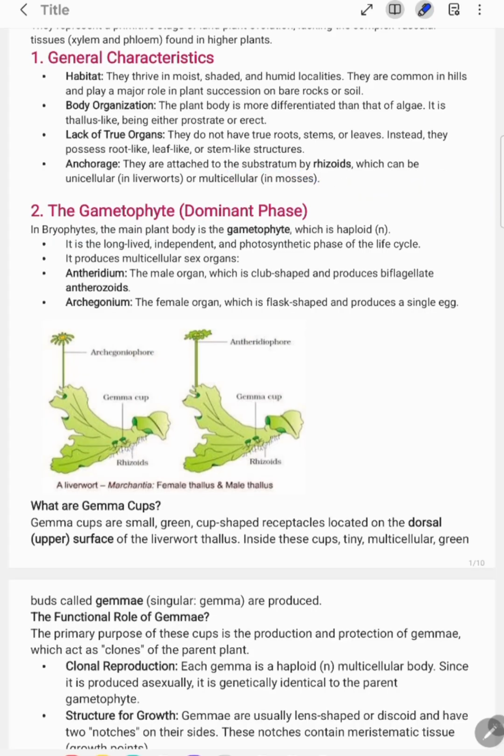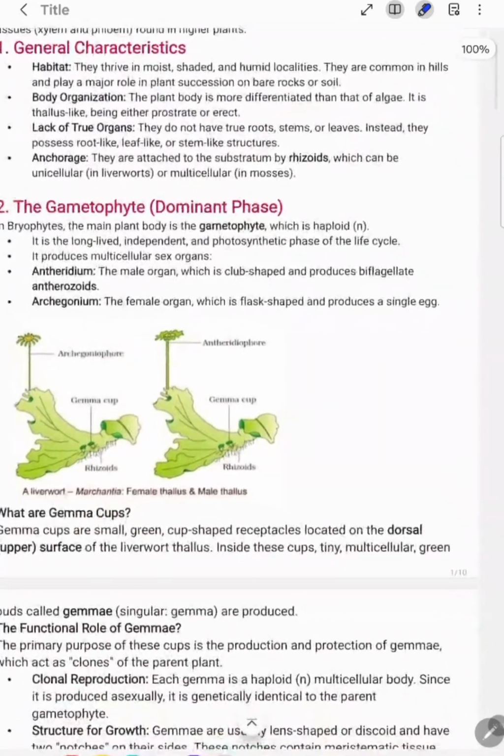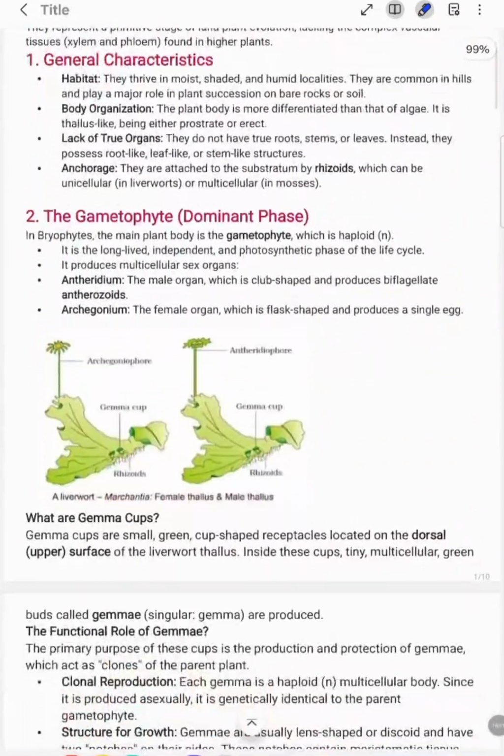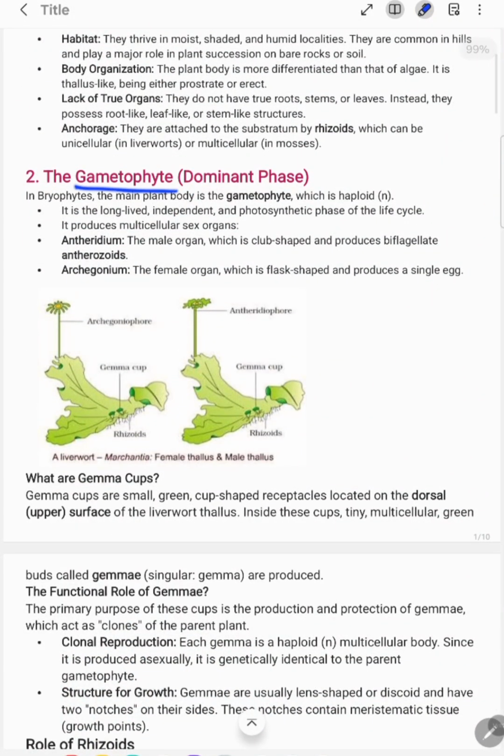Okay, now another point for discussion related to the bryophytes is the gametophyte. They have stages, among which one of the stages is the gametophyte. As the name suggests, gameto meaning this stage is going to form gametes. Okay, and this is the dominant phase. Dominant phase means it occurs for the longer duration.